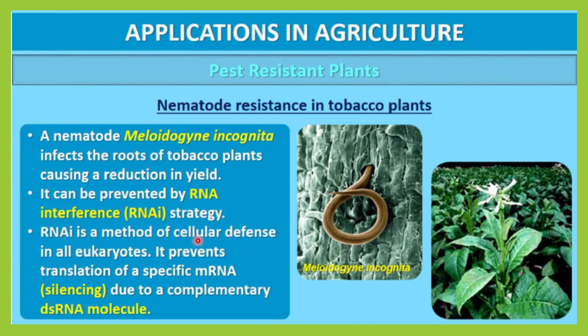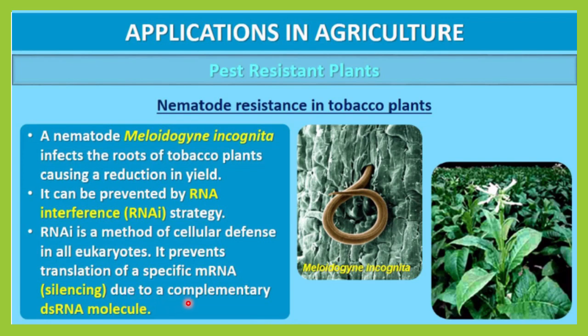RNAi is a method of cellular defense in all eukaryotes. This method is naturally present, normally present in all eukaryotic cells. It prevents translation of a specific mRNA, and that is called silencing, which means it will silence the mRNA sequences.